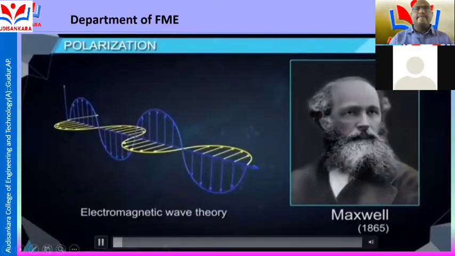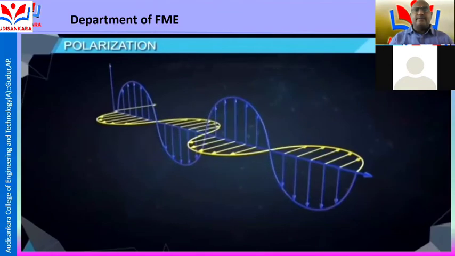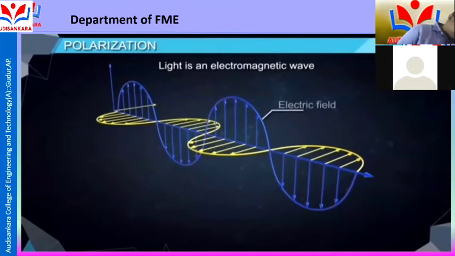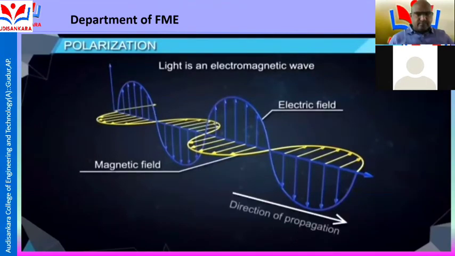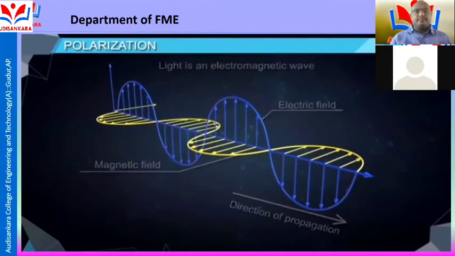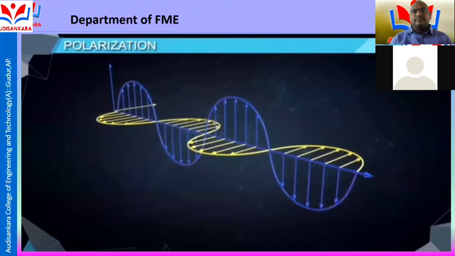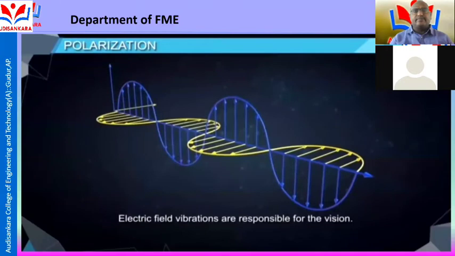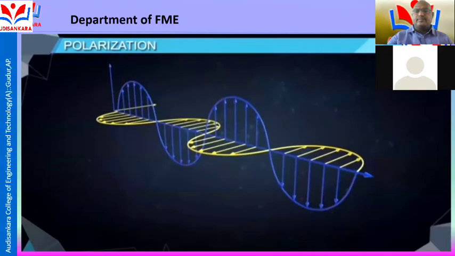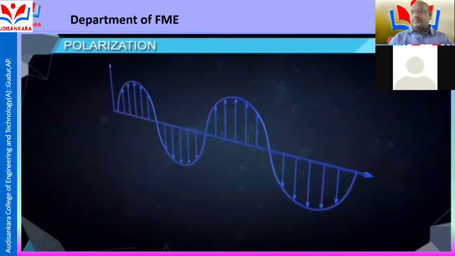Electromagnetic wave theory. According to this theory, light is an electromagnetic wave. It consists of vibrations of electric field and magnetic field propagating, confined to two different planes mutually perpendicular to each other. It was proved that electric field vibrations are responsible for vision. Therefore, vibrations of light means electric field vibrations. If we neglect the vibrations of the magnetic field, the representation becomes simpler.